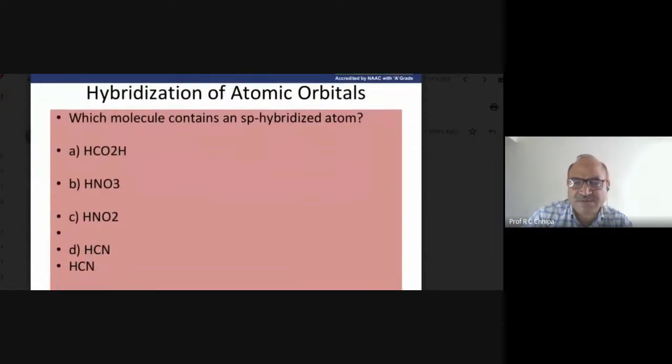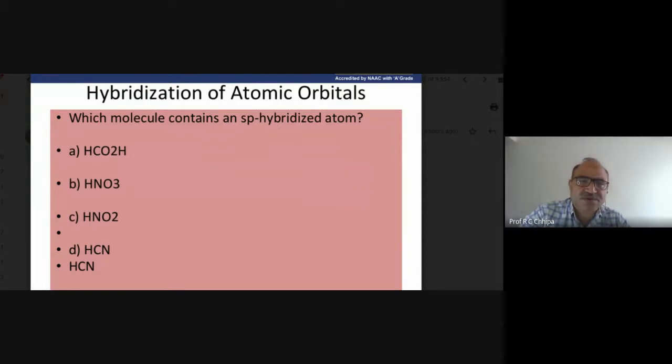Now we have the questions. Which one is the sp hybridized atom, among A, B, C, D? The correct answer is HCN. What about option A? HCOOH is formic acid, and the others are nitric acid and nitrous acid. The correct answer is hydrogen cyanide, HCN.